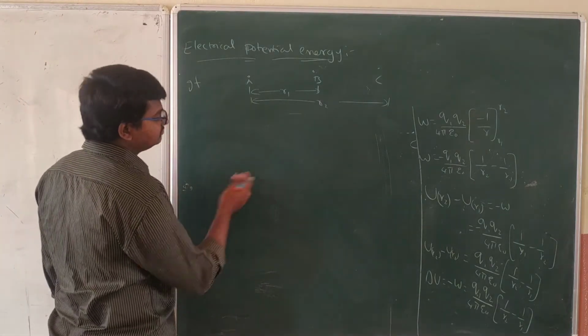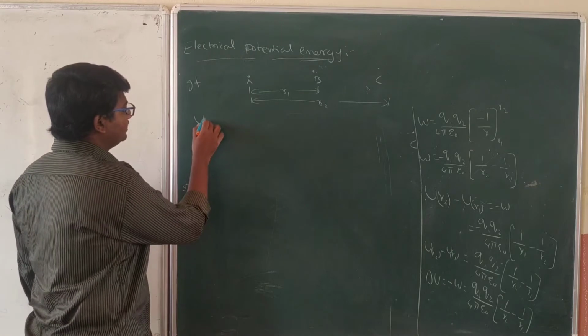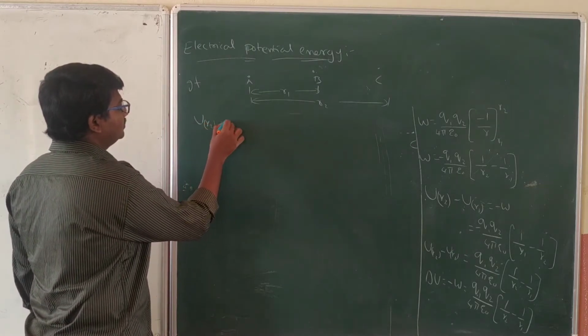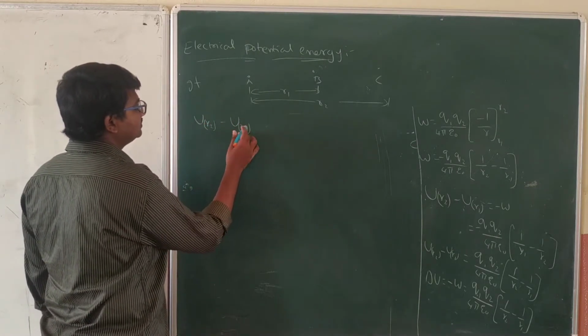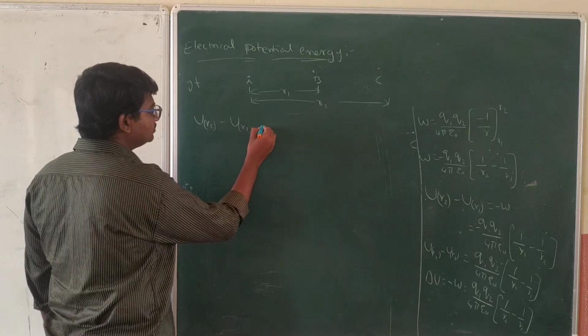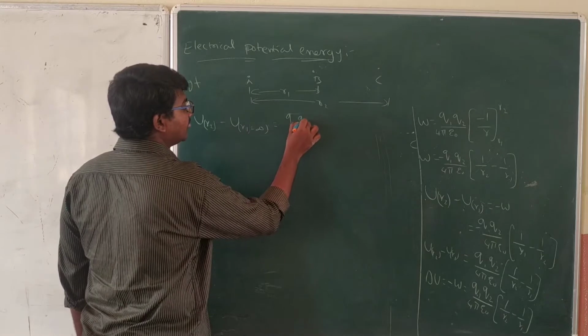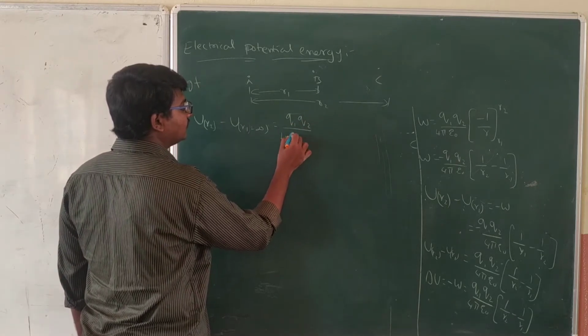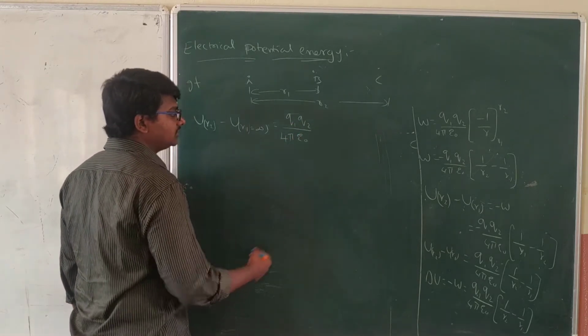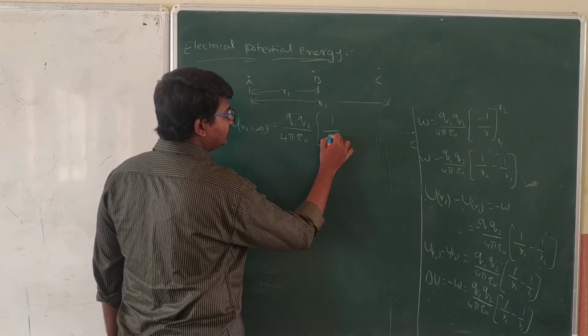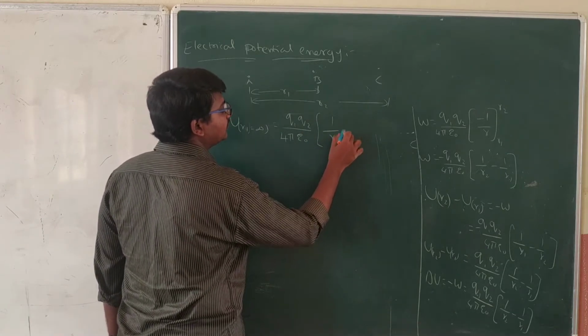Next, how can you write that? U at R2 minus U at R1, with R1 tending to infinity, equals Q1 Q2 by 4 pi epsilon naught into 1 by R2 only.